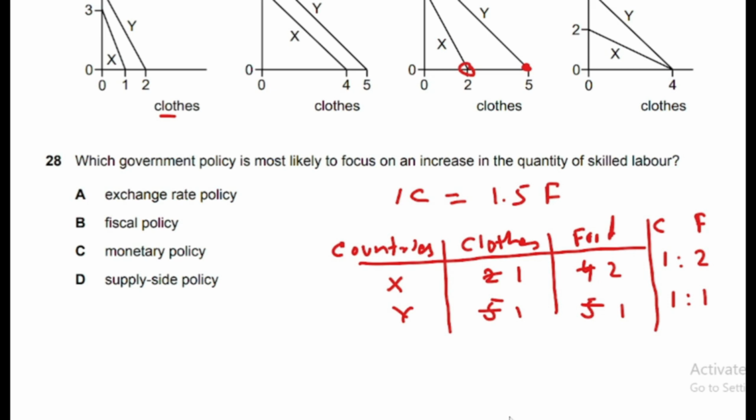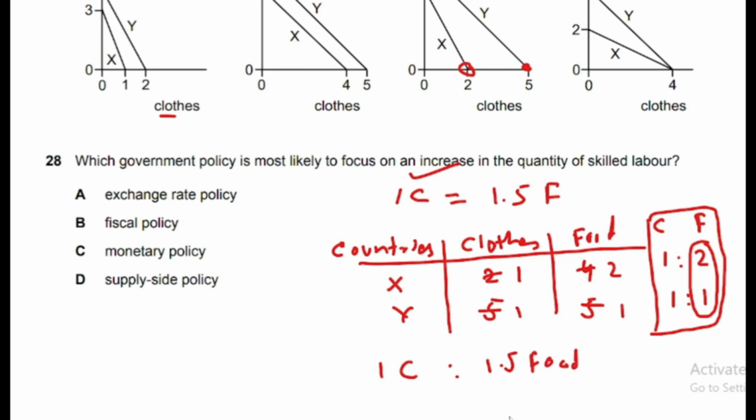The rule for exchange is we set the exchange rate between these two ratios, right? Cloth is 1 in both cases, so 1 cloth. We also need 1 cloth, and we have to find out 1.5 food. So it is possible that the exchange rate will be set between 1 and 2. Since 1.5 comes between 1 and 2, 1 clothing can be equal to 1.5 units of food.